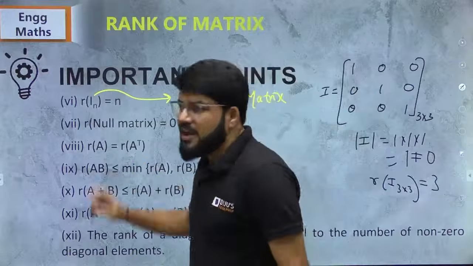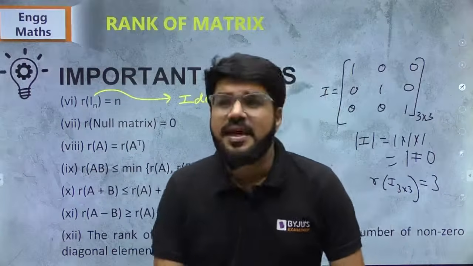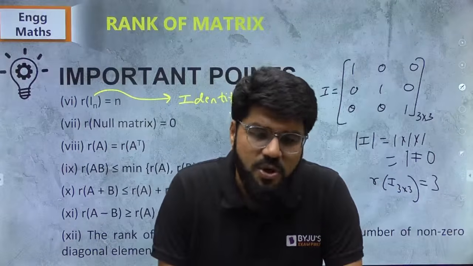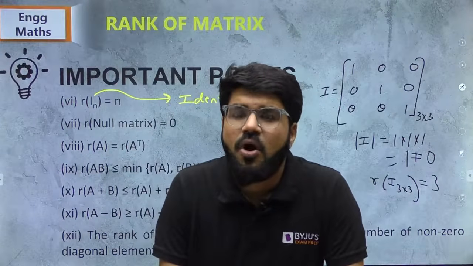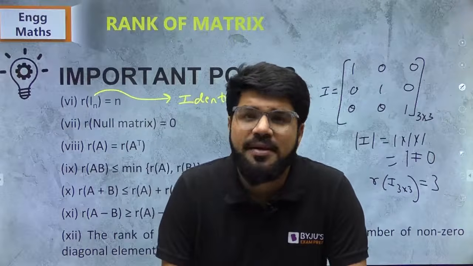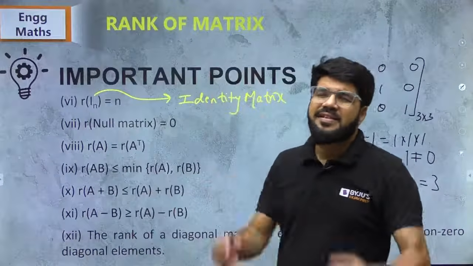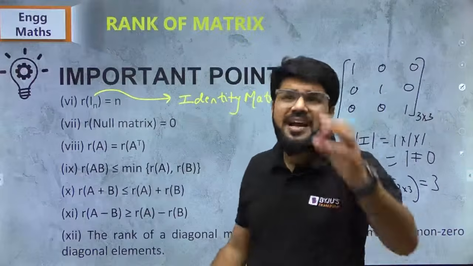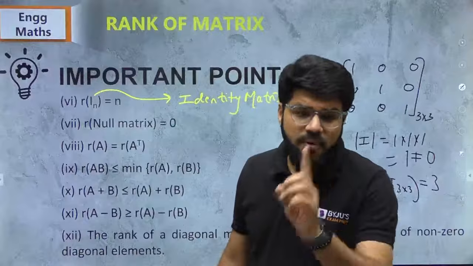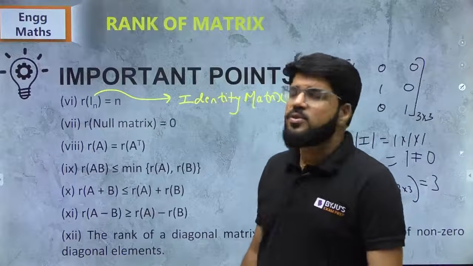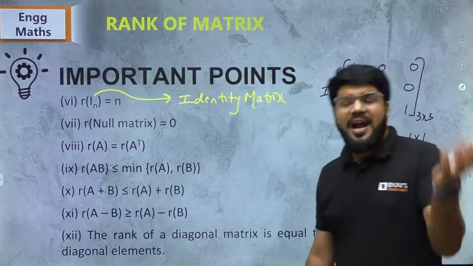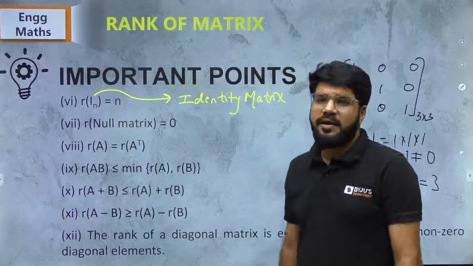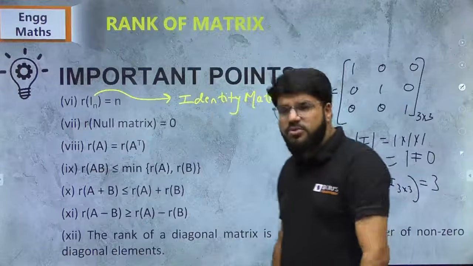Rank of a null matrix will always be 0, because a null matrix has all elements 0. And since all the elements are 0, whatever minor you calculate, whether 3 cross 3 minor or 2 cross 2, everything is filled with 0. So all values will be 0. Its rank will not even be equal to 1. It's only 0. So rank of null matrix is 0, and vice versa is also true. If rank of a matrix is 0, then it is only and only a null matrix. There is no other matrix whose rank can be 0.